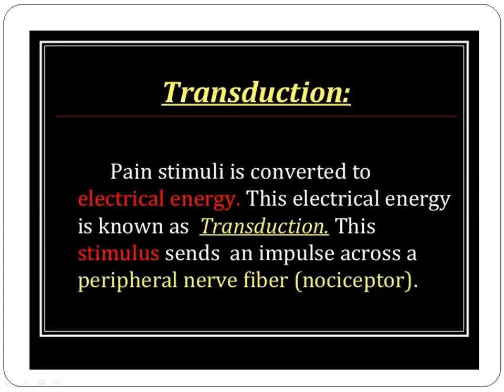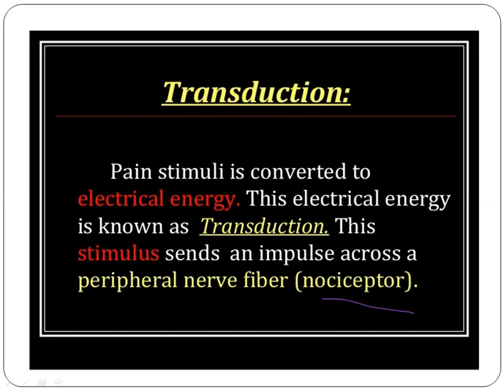Transduction is the conversion of the pain stimulus into electrical energy. If you give a pain stimulus, it is converted into electrical energy in the nociceptors. Nociceptors are the receptors for pain. This process is called transduction.